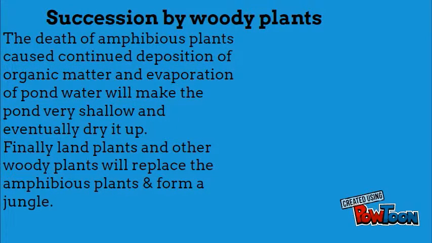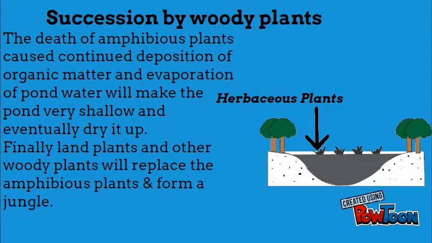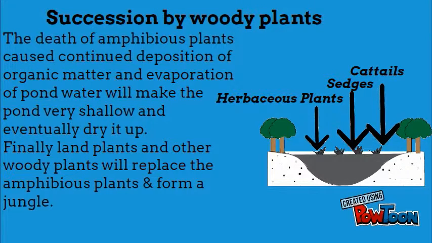Succession by woody plants. The death of amphibious plants caused continued deposition of organic matter and evaporation of pond water will make the pond very shallow and eventually dry it up. Finally, land plants and other woody plants will replace the amphibious plants and form a jungle.